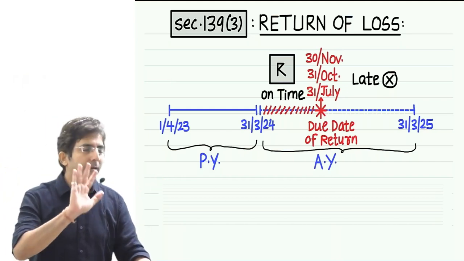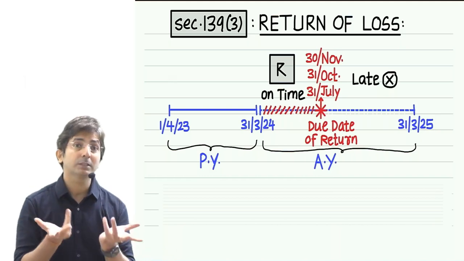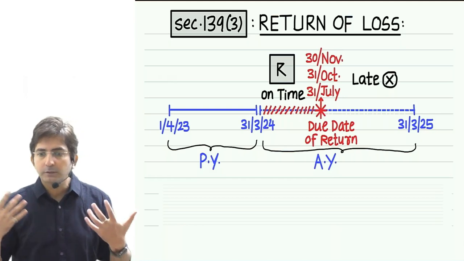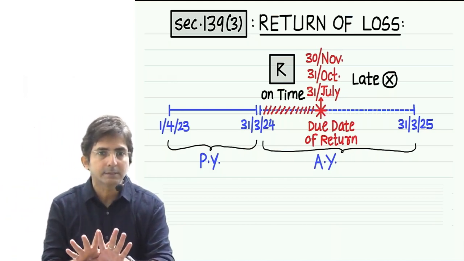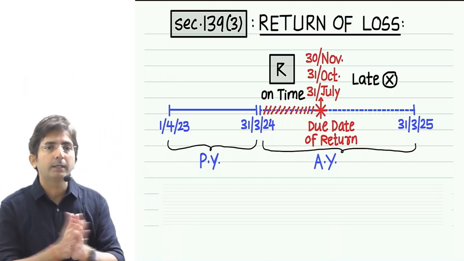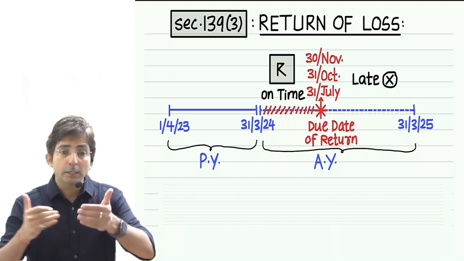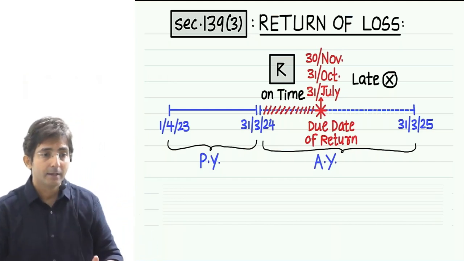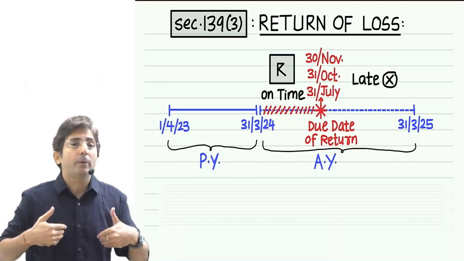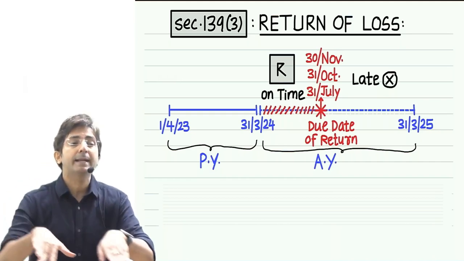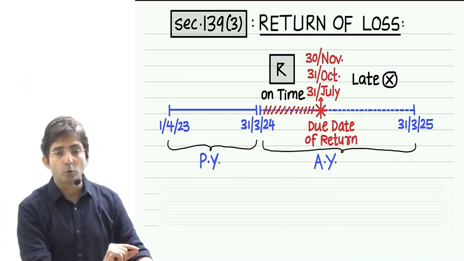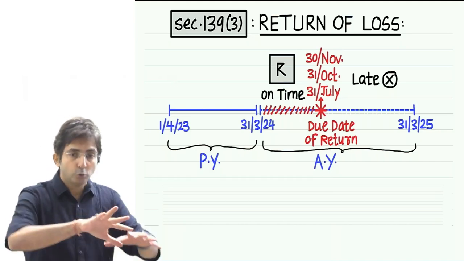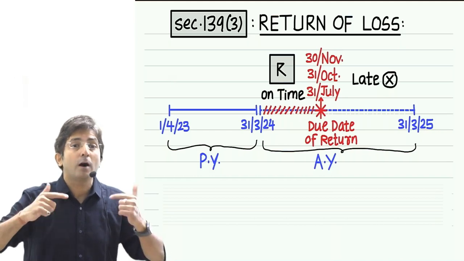Under the head house property, why do losses usually come? In CA Inter you have studied that there is something called self-occupied property for your residence. In self-occupied property, the income is zero. But still you get a deduction for interest on housing loan. Do you remember that? So in spite of my self-occupied property having zero income, I am still getting a deduction of interest on housing loan. That deduction creates a loss. That is the usual case of house property loss.